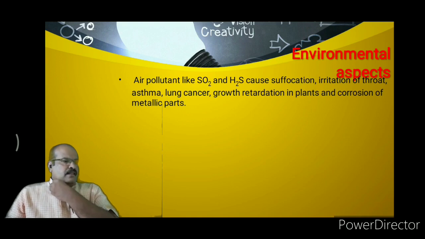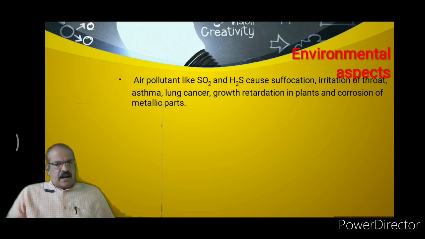Now the other environmental aspects: due to burning of coal, sulfur dioxide and hydrogen sulfide are emitted in the atmosphere, and due to these gases the suffocation takes place, or irritation in the throat, irritation in the eyes also takes place, and asthma, lung cancer, these diseases occur in human beings.